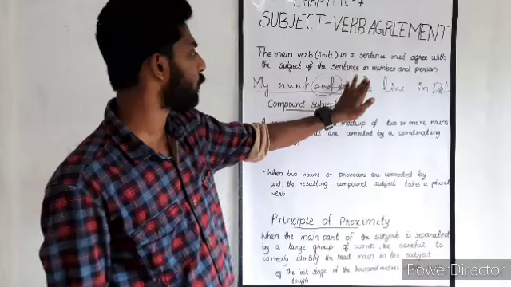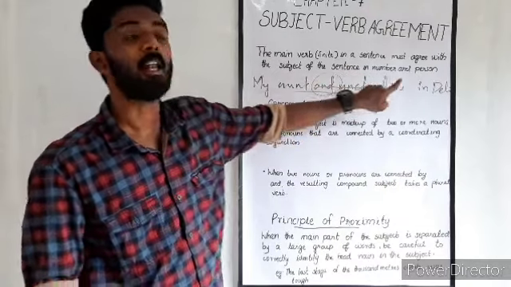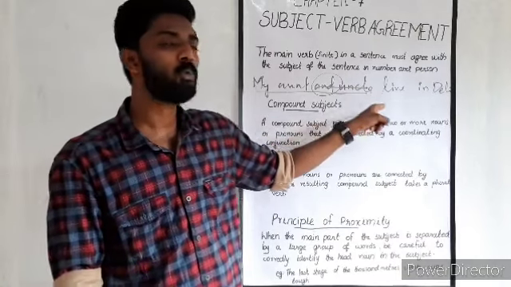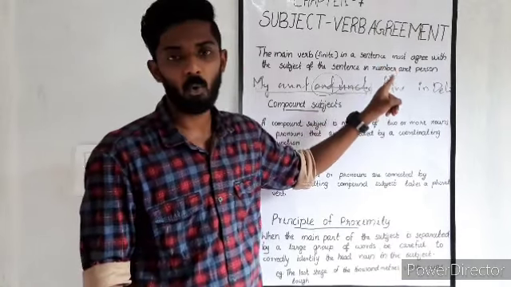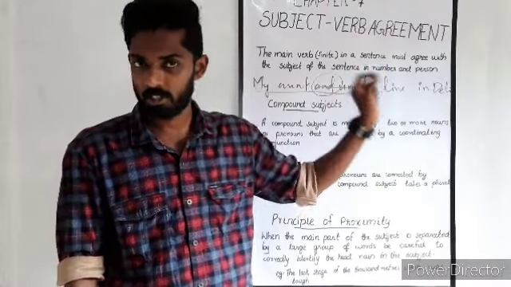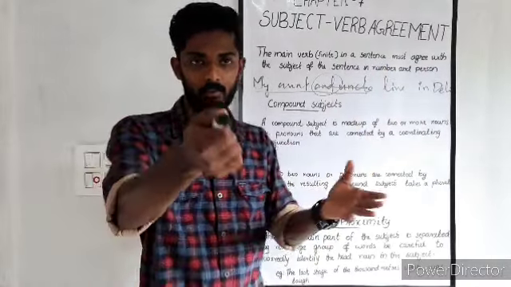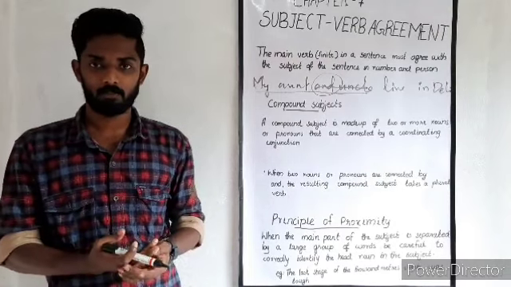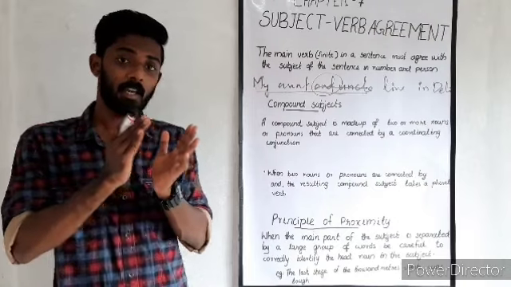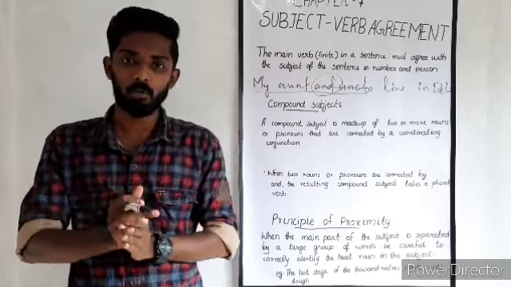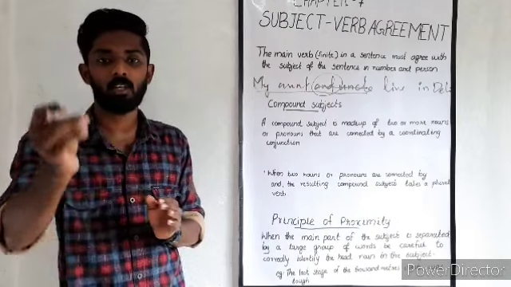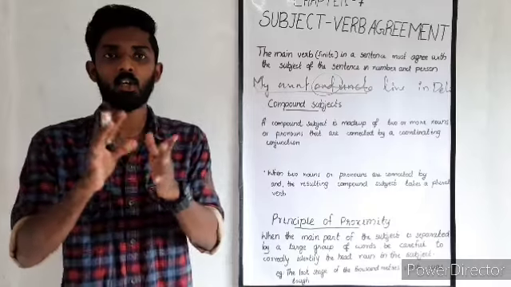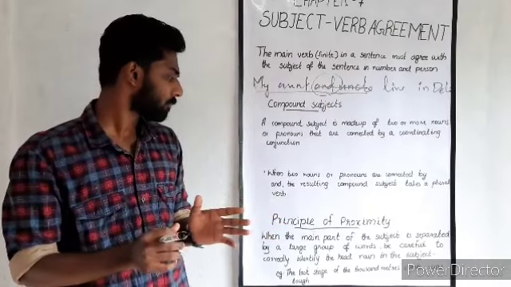So when we use a singular form, that is, my aunt lives in Mumbai, or when we use a compound subject, what will happen? It becomes a plural form, and the verb also has to take a plural form in the sentence. The same example which I gave just now: Sanjay and Rajesh have passed the test. Here Sanjay and Rajesh are both a compound subject, and so it has to take a plural form. So that is with regard to the compound subject.